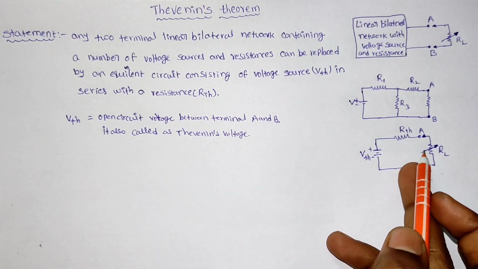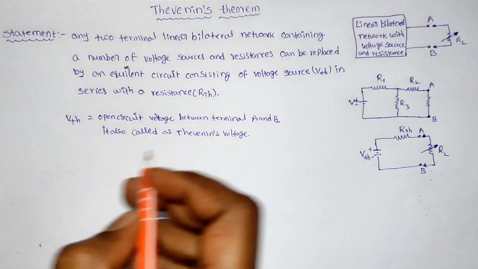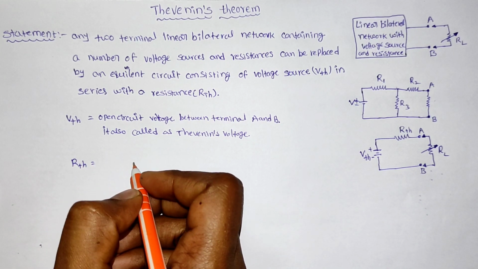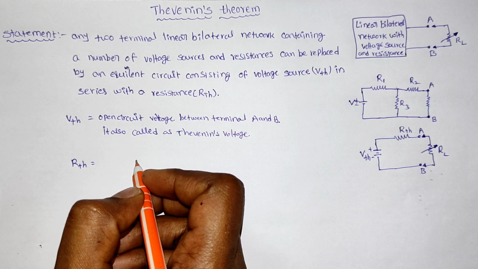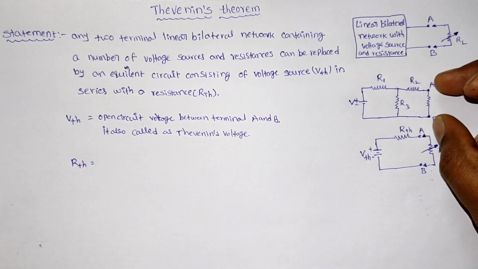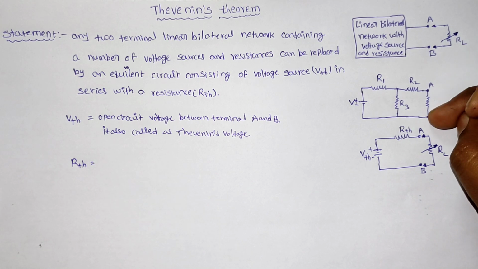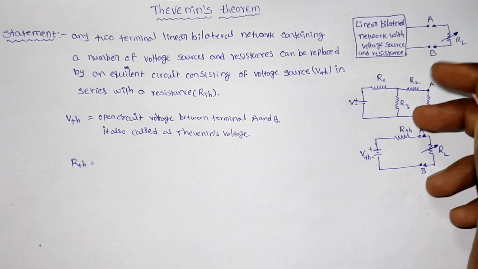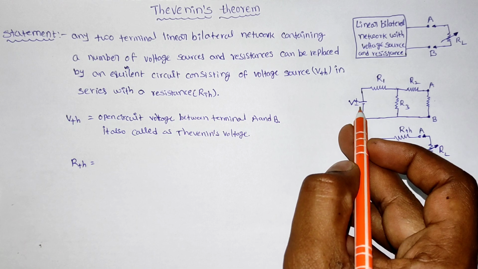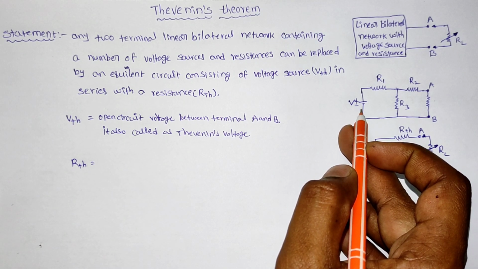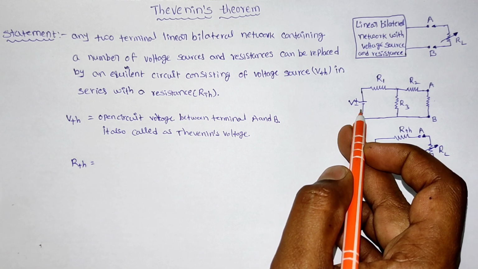Here RTH means the equivalent network resistance viewed from terminals A and B. At that time we have to replace the voltage source with its internal resistance. If a current source is present, you have to keep that source open.